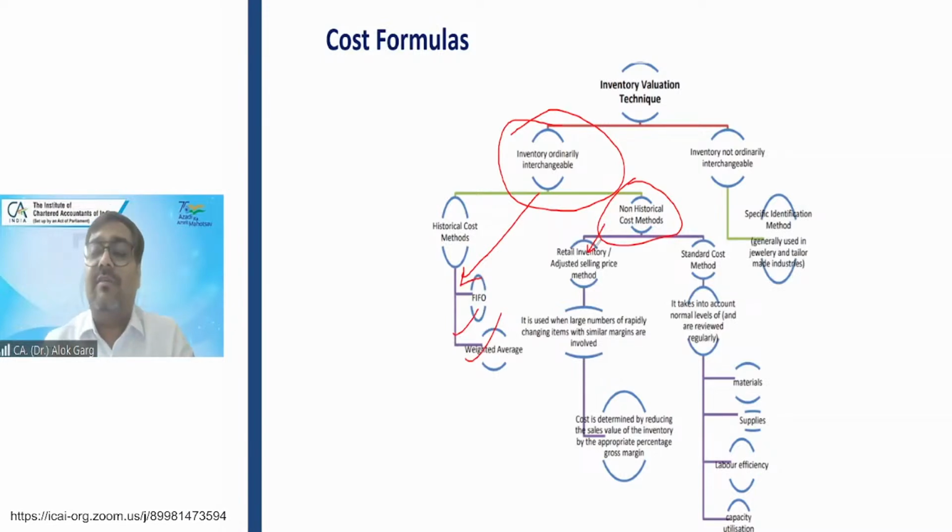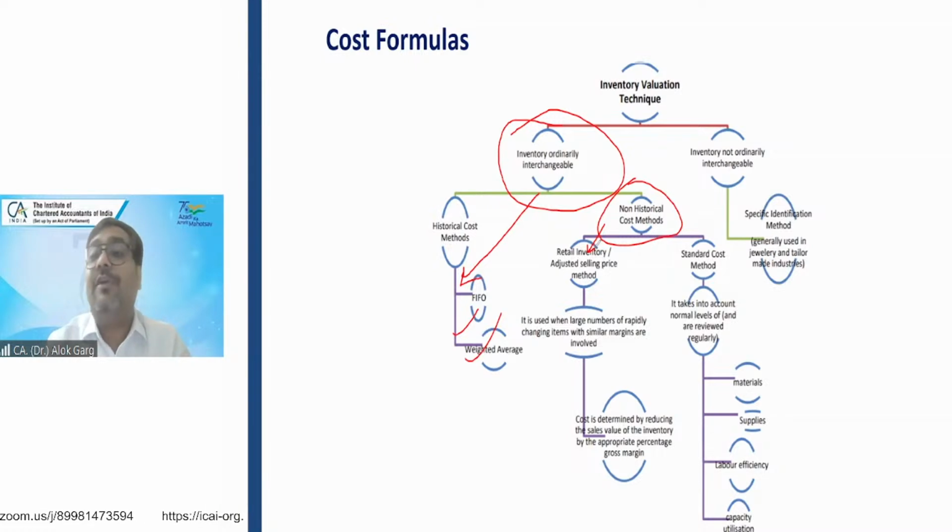Like in case of a grocery store, there are large quantities of multiple items, and it is difficult to identify what is the cost of this chocolate, what is the cost of this Maggie, soft drink, pulses, rice, this, that. So that outlet, or that super bazaar, knows that whatever cost I purchase at, I'll have a margin of 20%, right?